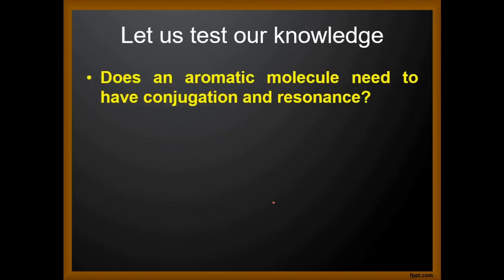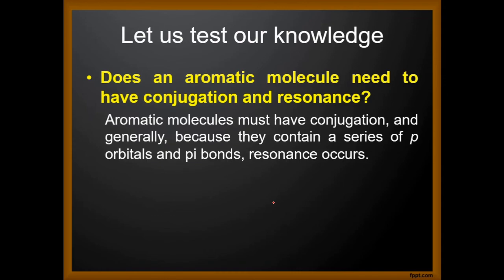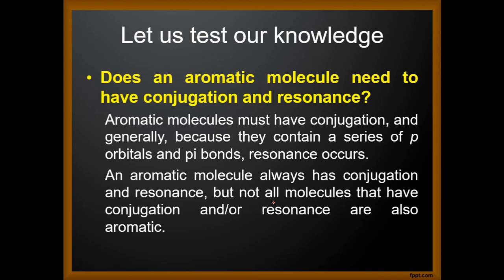Does an aromatic molecule need to have conjugation and resonance? Aromatic molecules must have conjugation. As we have already learned, conjugation is the movement of pi electrons and non-bonding electrons in a molecule, generally because they contain a series of p orbitals and pi bonds, and as a result of conjugation, resonance occurs. An aromatic molecule always has conjugation and resonance, but not all molecules that have conjugation and resonance are aromatic.